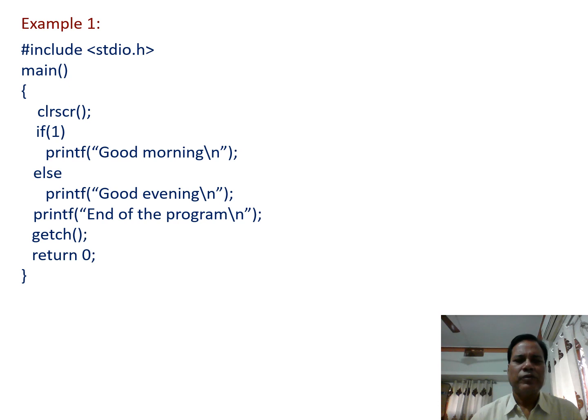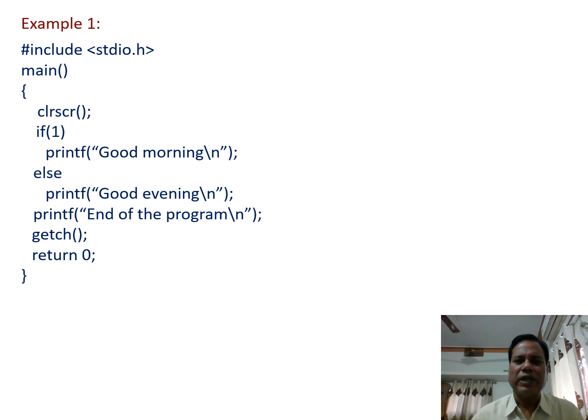So in the first example, here in place of the condition 1 is written. So if the condition is a non-zero value, it is taken as true. Naturally, the statements in the if block are going to be executed. Here only one statement is there, and so open and close braces are not included.